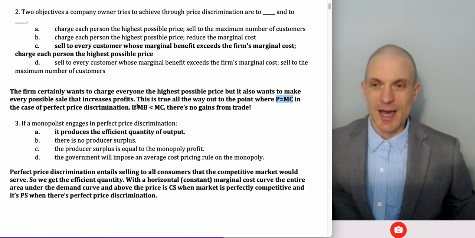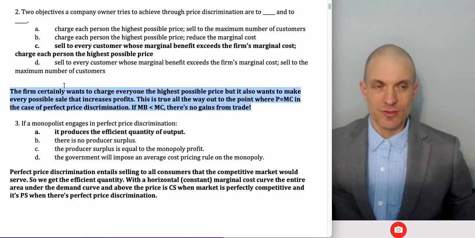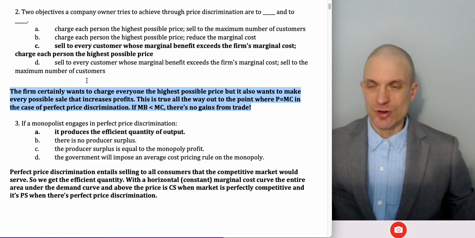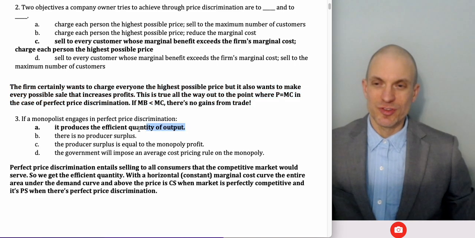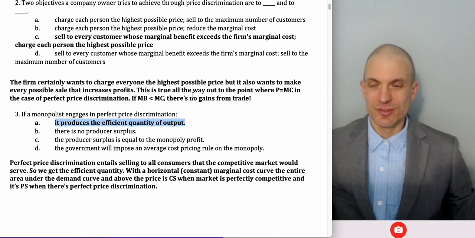You don't want to produce beyond where marginal revenue is smaller than marginal cost, because then there are no gains from trade. This can sometimes be an issue if you're facing an example with a demand curve. Sometimes students with first-degree or perfect price discrimination wrongly conclude that the firm is going to sell everywhere along the demand curve, all the way down to the axis, which isn't right. You want to stop where price equals marginal cost and not sell beyond that point. You want to sell the market-efficient quantity with price discrimination, or as close as possible to it. If a monopolist engages in perfect price discrimination, yep, it produces the efficient quantity of output. Basically, just as I was saying.